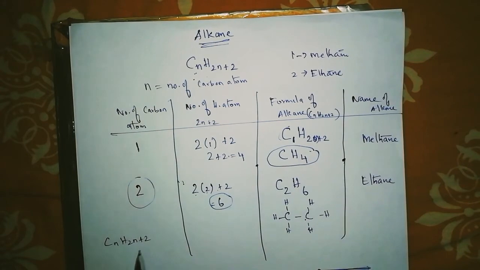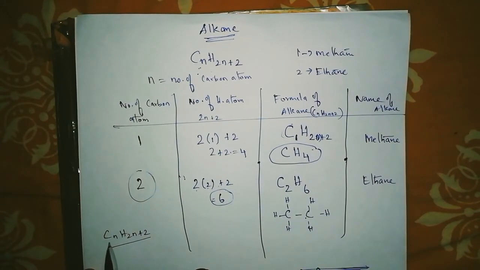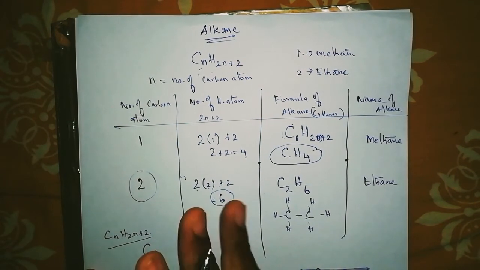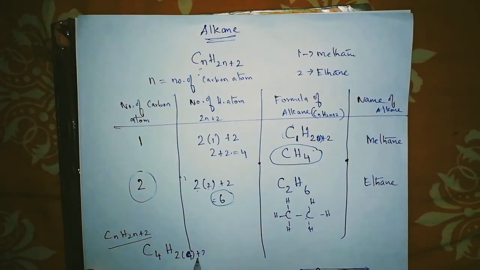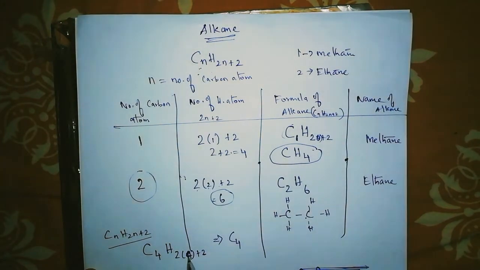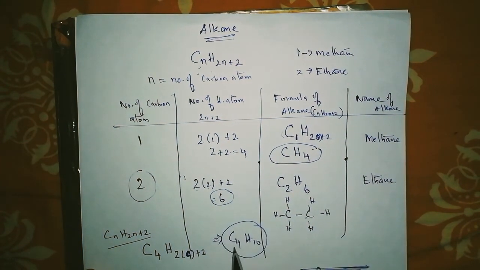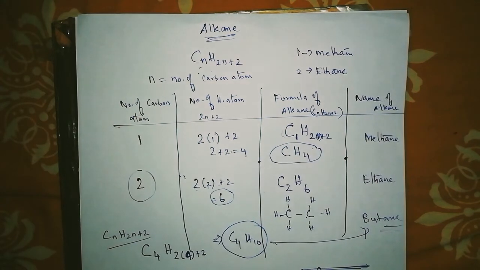In CnH2n plus 2, you have to substitute the number of carbon atoms of the formula you want to make. How to do it? For example, if I want to find it for butane, butane has C, but means 4. H is 2 into 4, 8, because it is 2n, plus 2, 8 plus 2 is 10, so H10. So the formula of butane is C4H10. Understood, all of you?